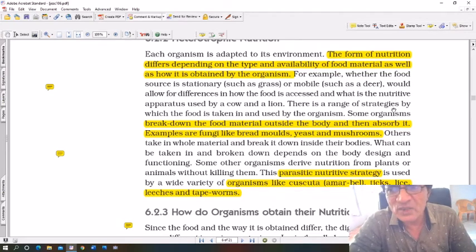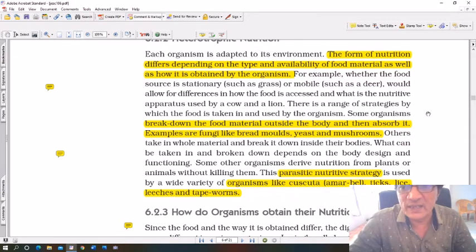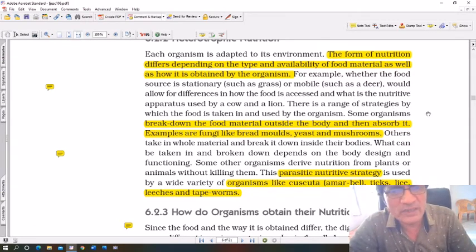There is a range of strategies by which the food is taken in and used by the organisms. Some organisms break down the food material outside the body and then absorb it. Examples are fungi like bread molds, yeast and mushrooms. They just break down substances outside the body and then absorb it. Others take in whole materials and break it down inside their body, like we humans. We take food into our body and then our body breaks it down into simple substances and energy is released.